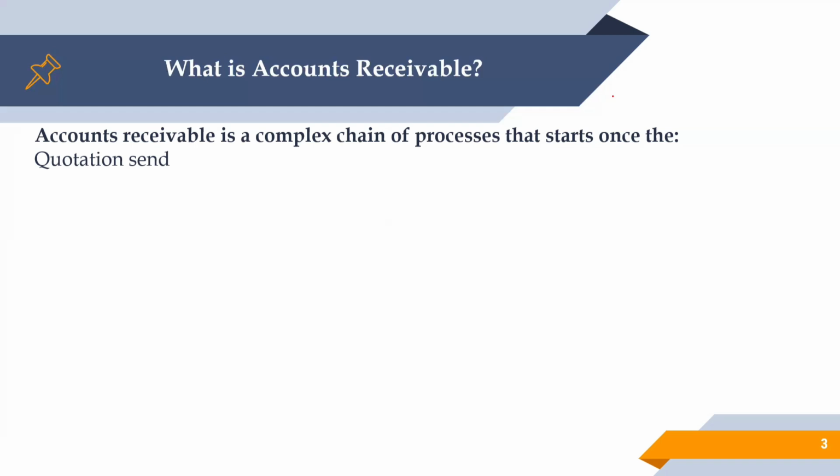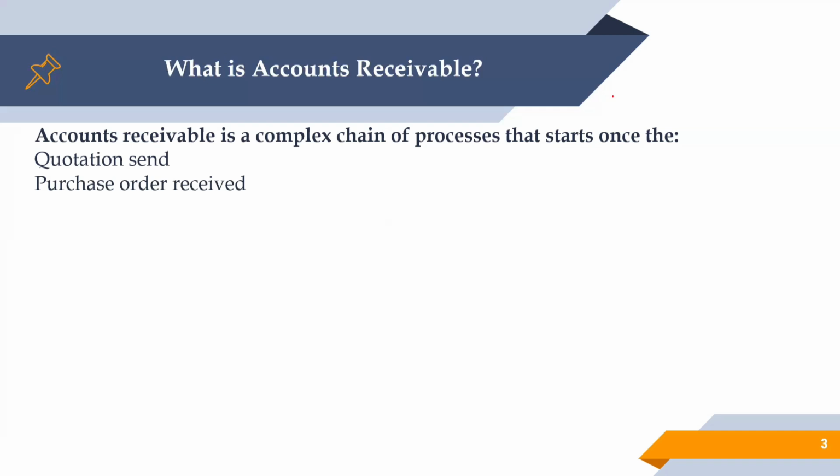Once that's finalized, the customer places the purchase order on us. Our sales team identified the customers and explained the product or the services we provide. That's all discussed, and we provided the quotations.